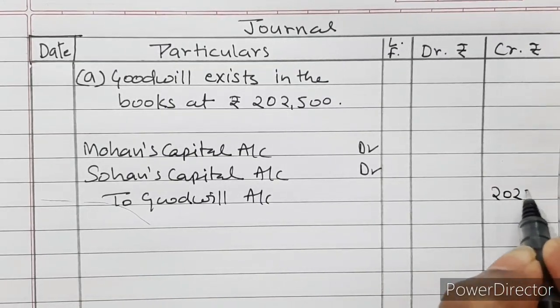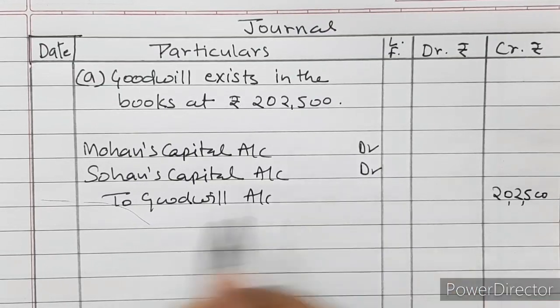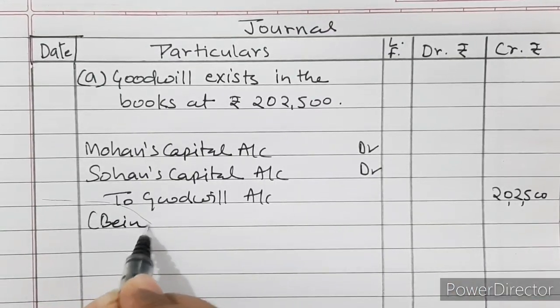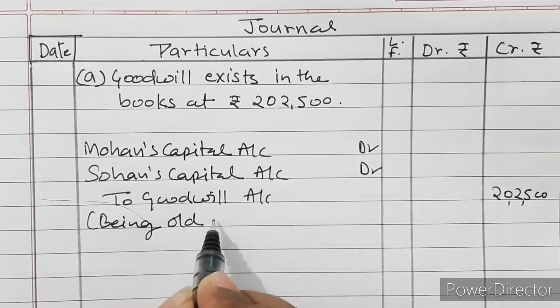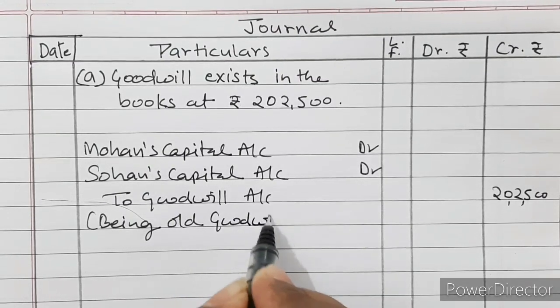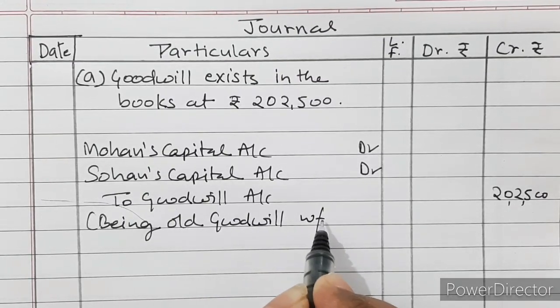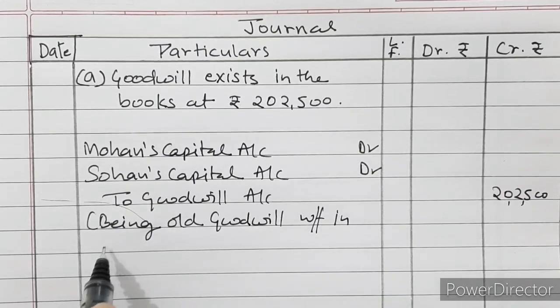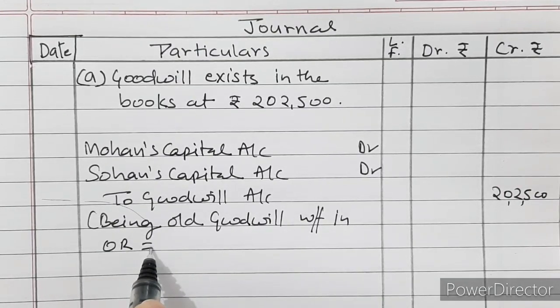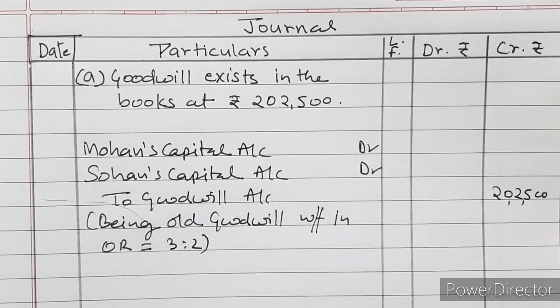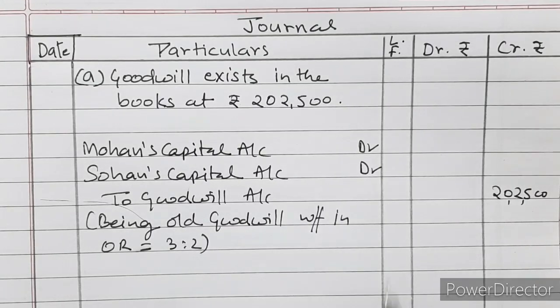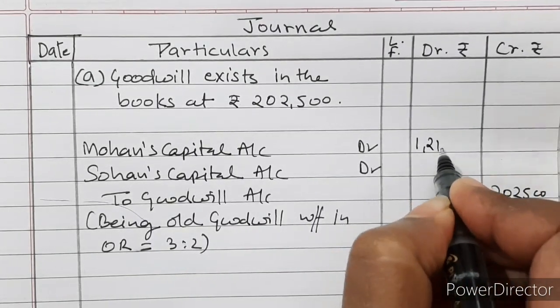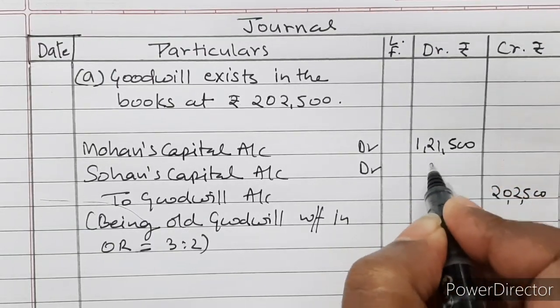It is 2,02,500, and so we will write here being old goodwill or existing goodwill written off in old ratio, which is 3:2. It is 1,21,500 and 81,000.